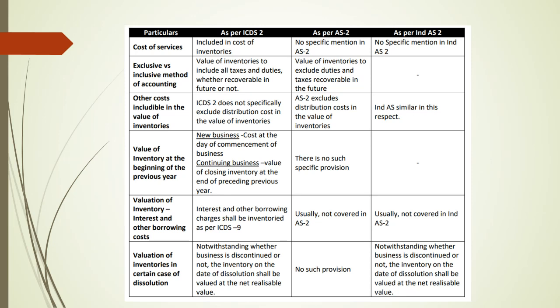It was mentioned. So if there is any deviation, if we are not following the ICDS standards, and it is not mentioned in 3CD, or if something is mentioned in 3CD, we have to presume that it belongs to ICDS-compliant figures. If 3CD is silent, or the auditor has given a disclaimer of opinion saying that ICDS compliance cannot be certified due to lacking information and non-supply of information from the assessee,